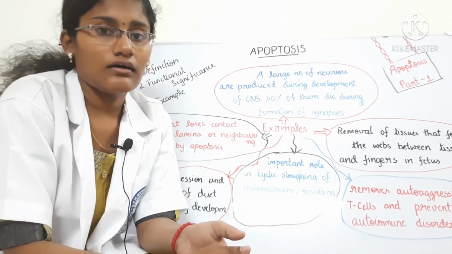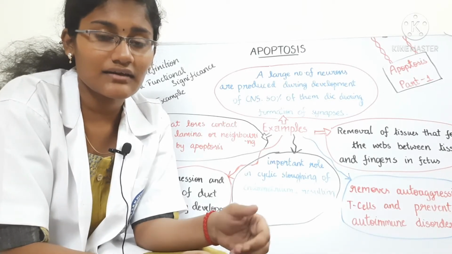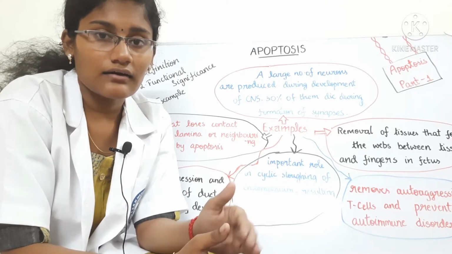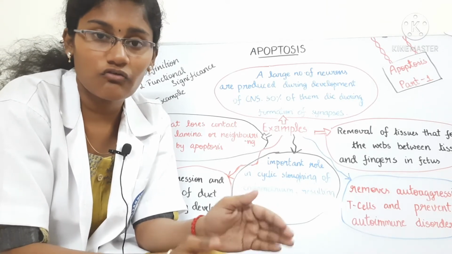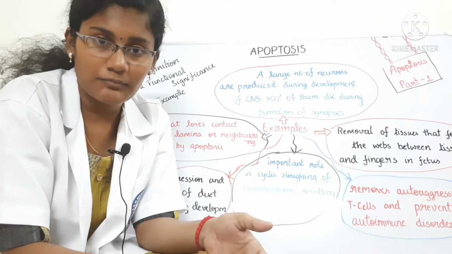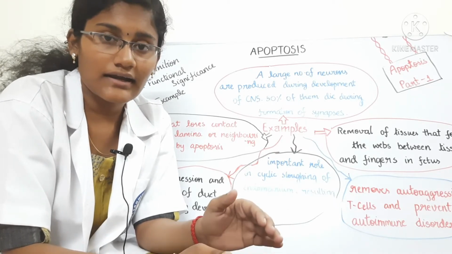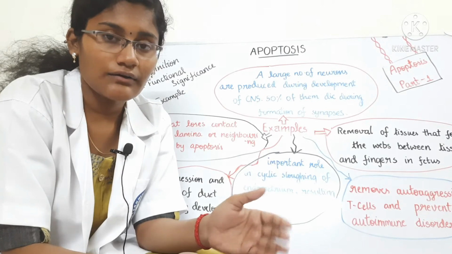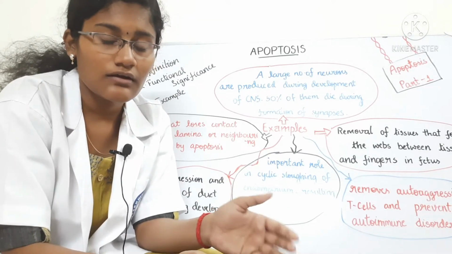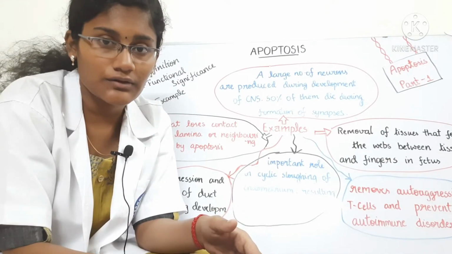Apoptosis is also referred to as cell suicide because the cell activates an intracellular death program, and it does not cause any stress or damage to the neighboring tissues during this process. What I mean by that is, when apoptosis takes place, the neighboring tissues do not undergo inflammation. This is opposite to necrosis. During necrosis, a cell dies, but it causes inflammation to the neighboring tissues, so it causes stress and damage to them. That does not happen with apoptosis.